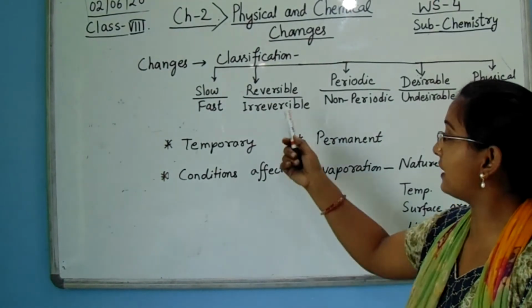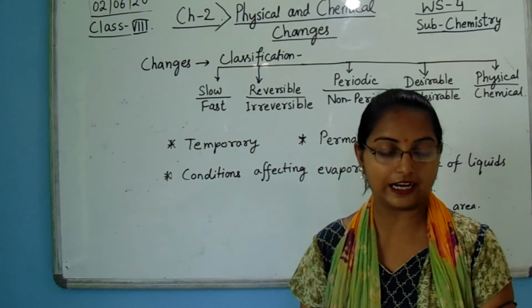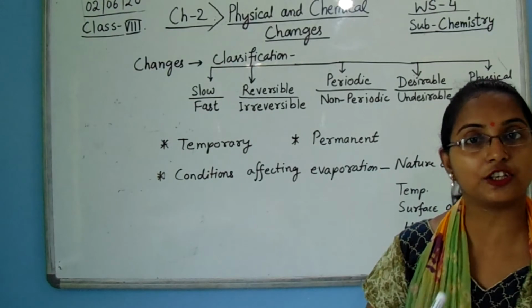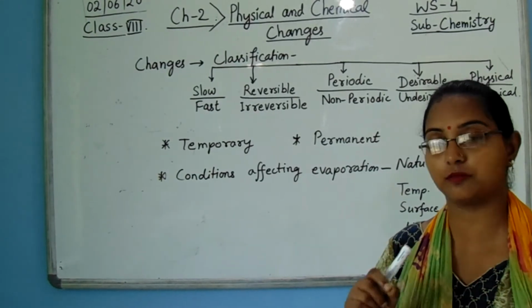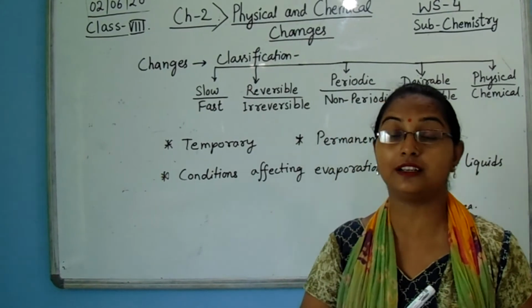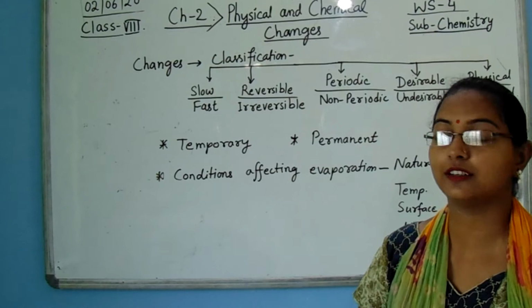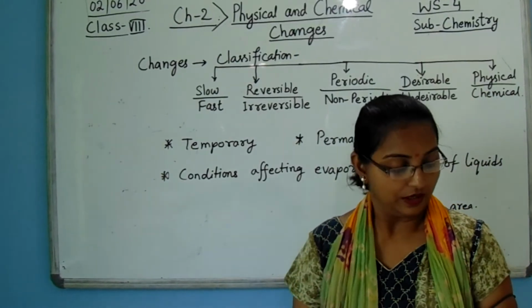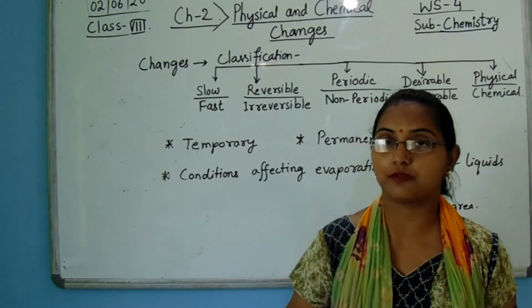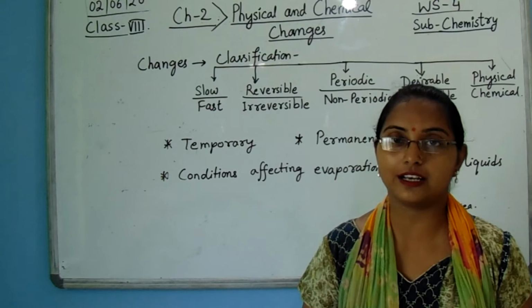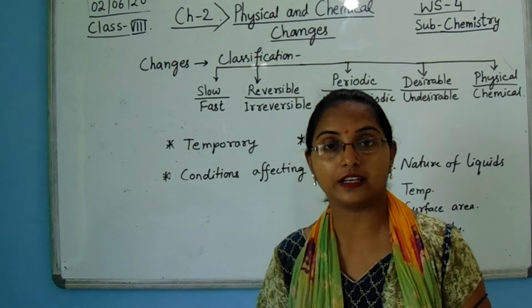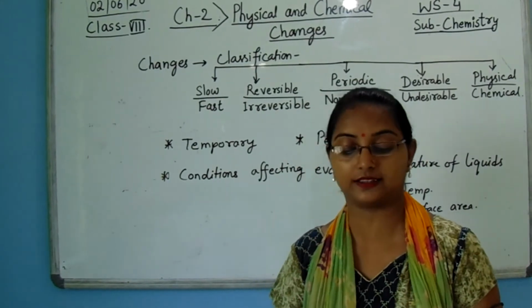Now some examples of irreversible change. Irreversible change means it cannot be brought back to its prior condition, its prior form, like burning of fuel. You cannot get the fuel back in its original condition after burning. Burning of paper, death and decay of plants and animals, falling of leaves from the tree, and so on are examples that show the property of irreversibility, that they cannot be reversed.